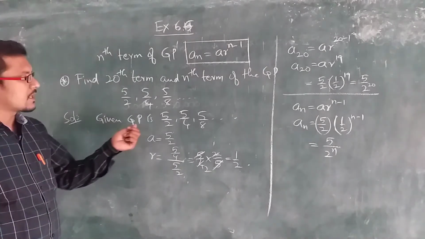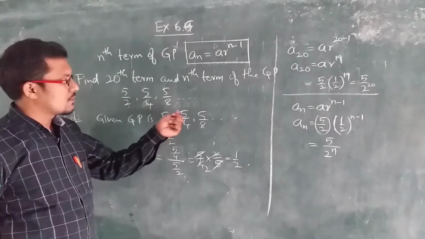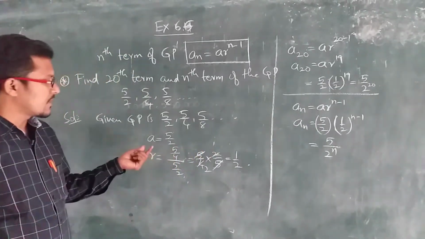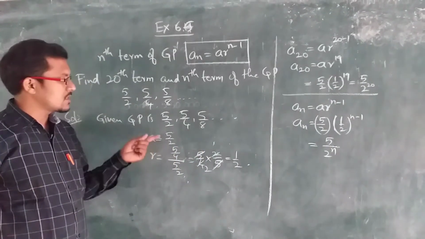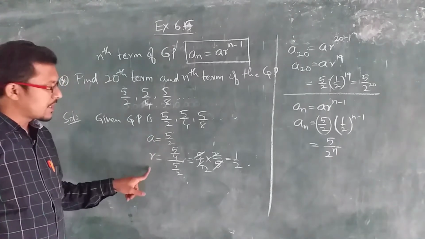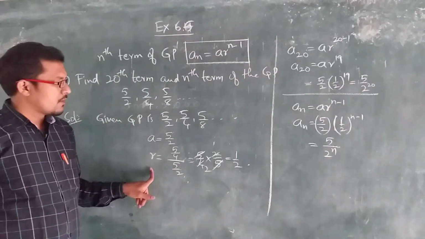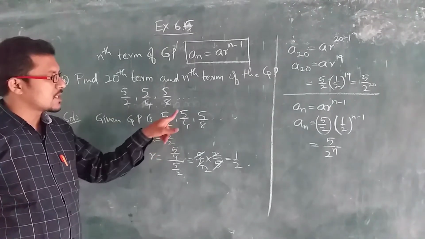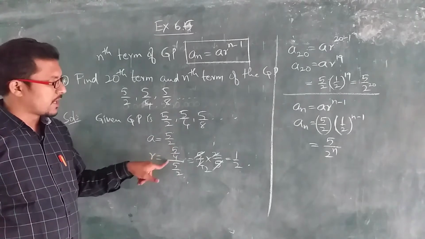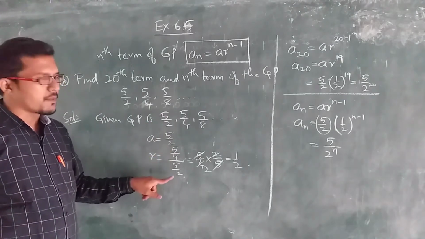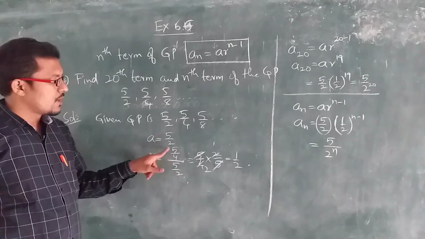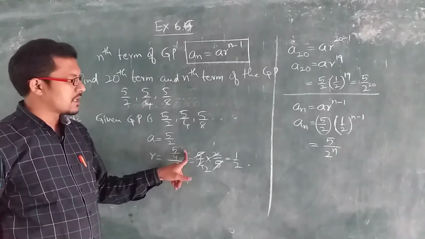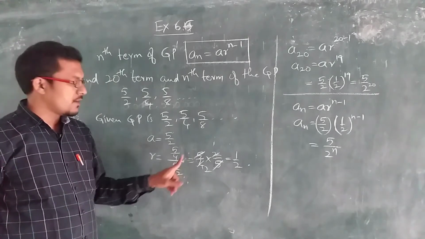Given geometric progression is 5 by 2, 5 by 4, 5 by 8 and so on. In this, what is the first term? A is the first term, that is 5 by 2. The common ratio we have to find here. What is the common ratio? A2 by A1. What is A2? 5 by 4 divided by A1, A1 is 5 by 2, that is 5 by 4 divided by 5 by 2. If it comes to the numerator, it will become the reciprocal of 5 by 2.